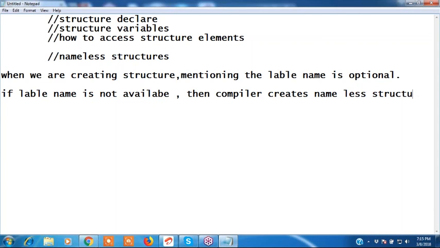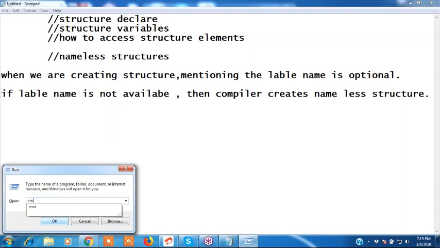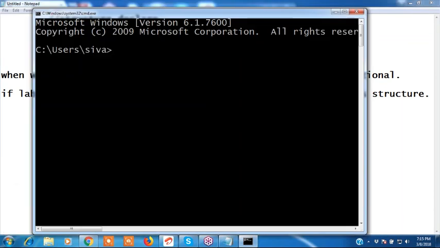Now I will show you what a nameless structure is. How to create a nameless structure? See this.